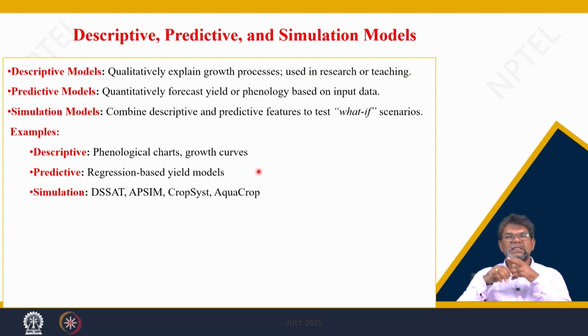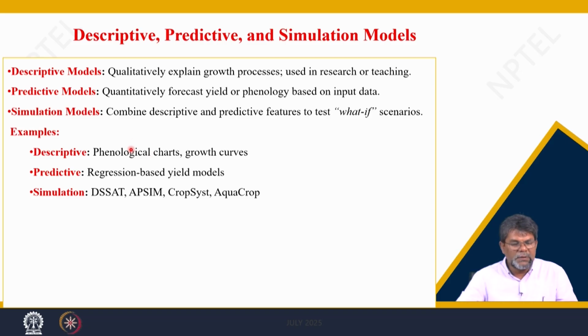These are the descriptive events, the qualitative events, and the phenological charts like growth curves I discussed earlier. These are the days to appearance of flowering, leaf initiation, panicle initiation, flowering of the crop, grain filling, maturity.